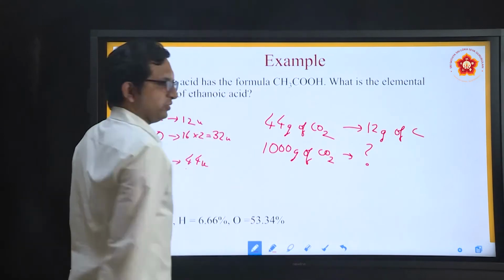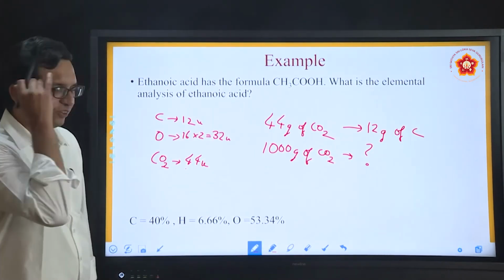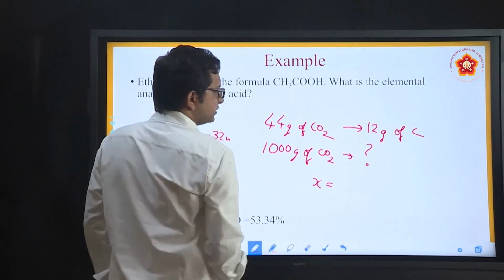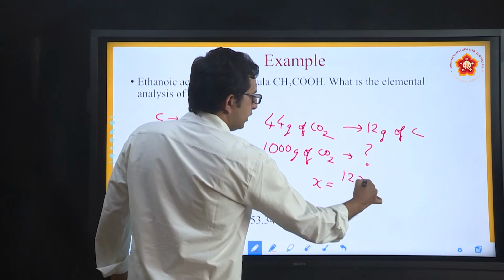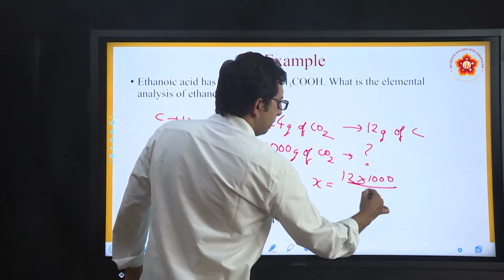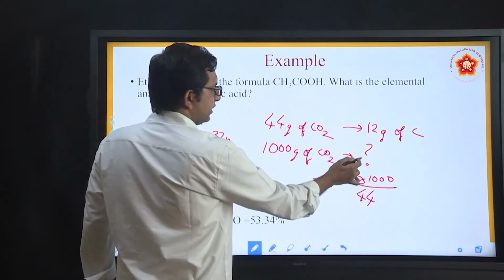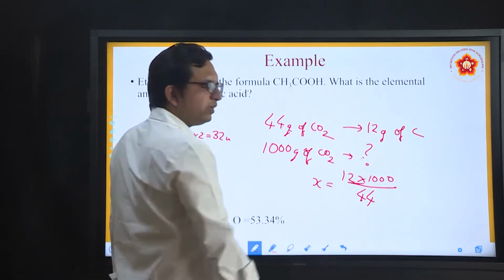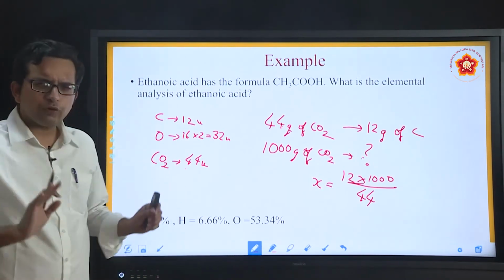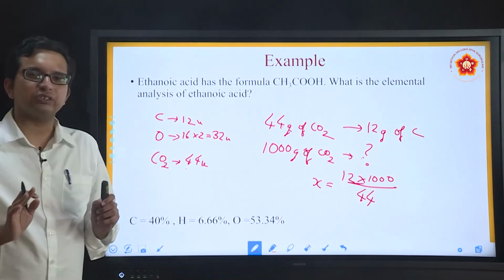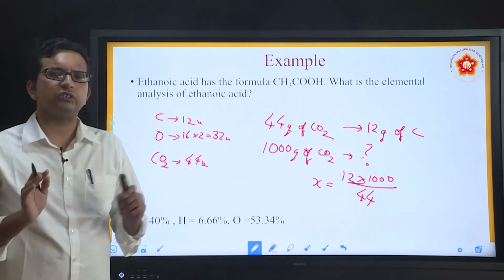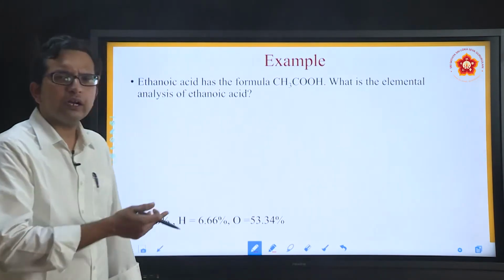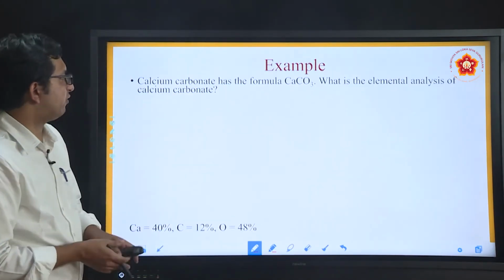How much carbon is present? This is exactly the cross multiplication that you have employed many a time. So what you can do is, since this factor I can take as x, x will be equal to 12 into 1000 divided by 44. This is the cross multiplication part. 1000 into 12, 44 into x, and that has become the divisibility. So this is how you can find out the percentage compositions of various compounds in these types of examples. So this was the process just to correlate with the introductory part that we happen to have.